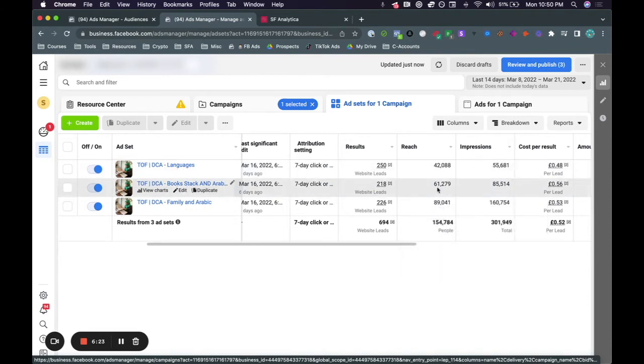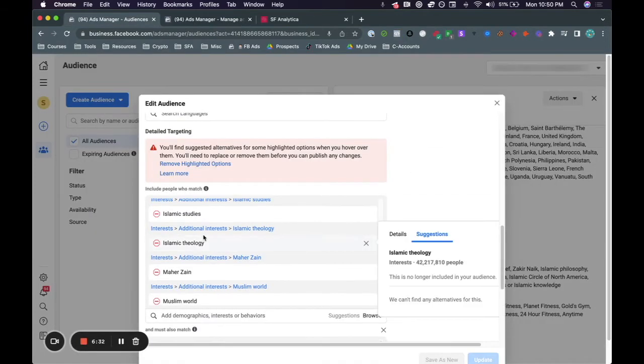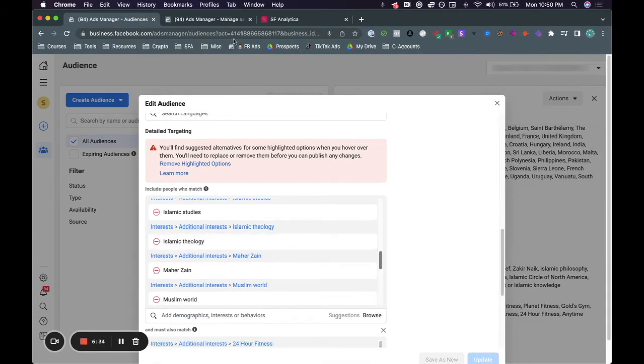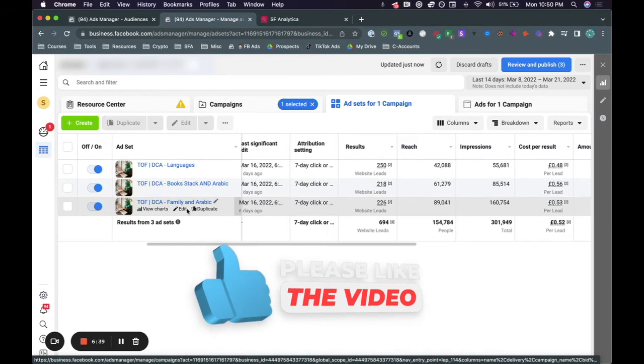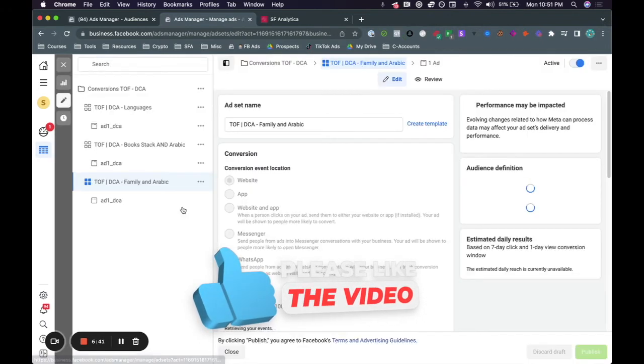So the first thing that we did, and the first thing I recommend you guys to do, is really understand who your ideal audience is. And instead of targeting very specific topics, such as you see here, which we used to target for this client in particular, now we're going a little bit broad. So instead of saying we want to target people that are Muslims, what we went ahead and did, let's say, for example, for